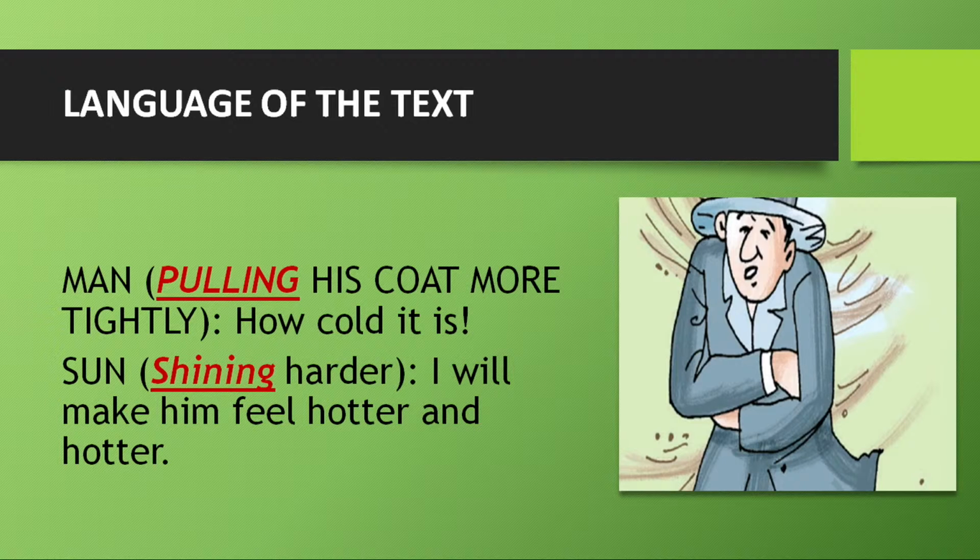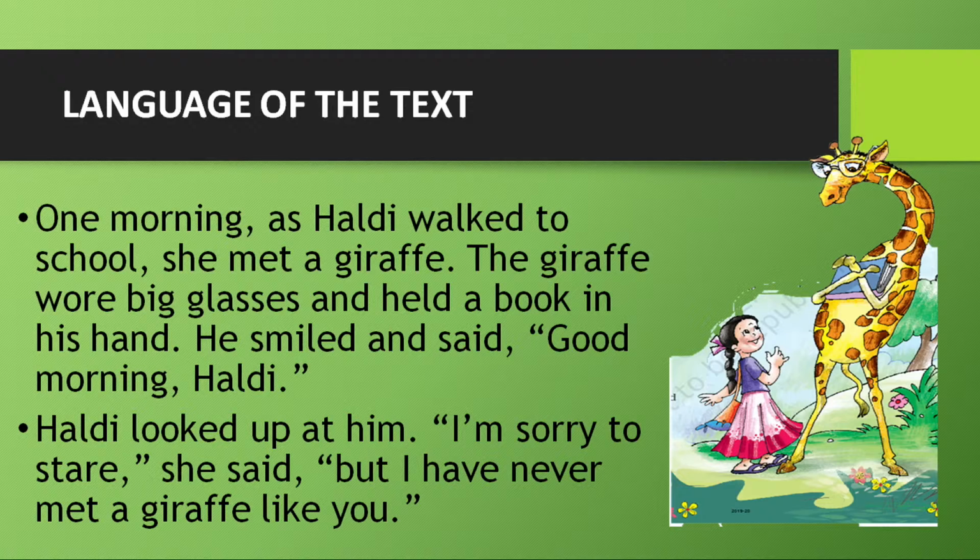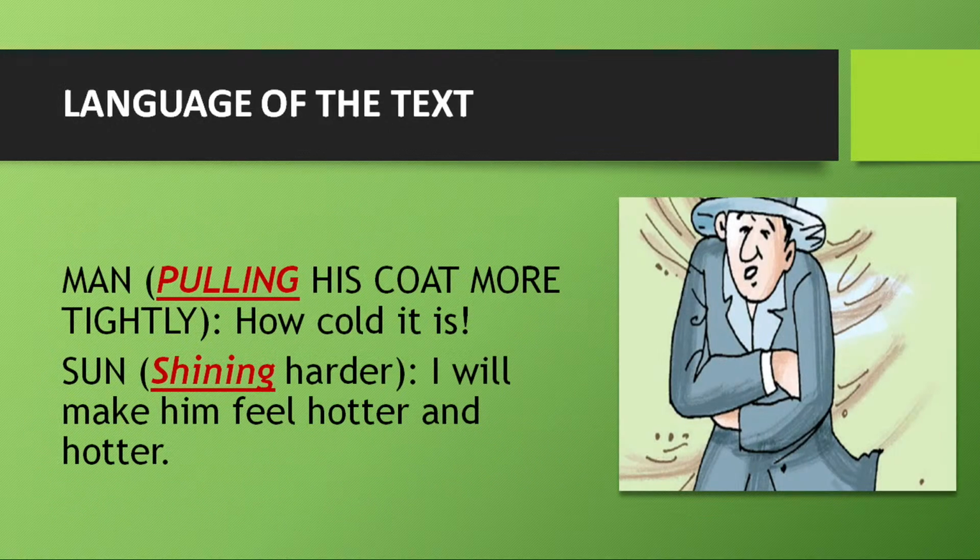When we compare it to other lessons like Haldi, we have another lesson, Haldi's Adventure. There we see that the dialogues are given, and there is no use of present continuous tense while describing the action. He smiled and said, she met a giraffe. Haldi looked up at him. There is no use of continuous tense here, but when we go back, we see that all the actions are given in continuous tense. So this is an important aspect, and that's also highlighted in the book.